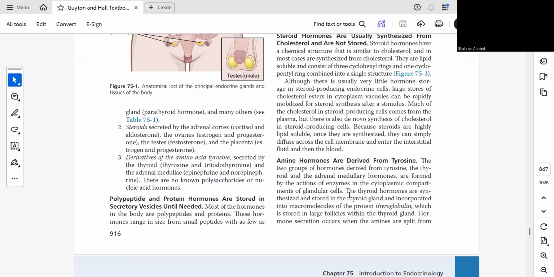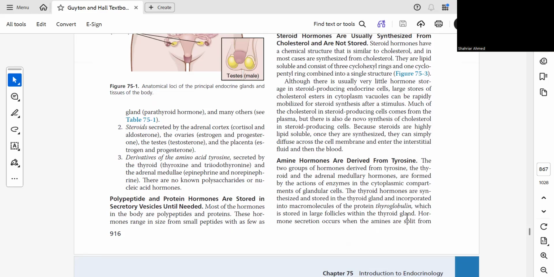Thyroid hormones are synthesized and stored in the thyroid gland and incorporated into macromolecules of the protein thyroglobulin. This is stored in large follicles within the thyroid gland.